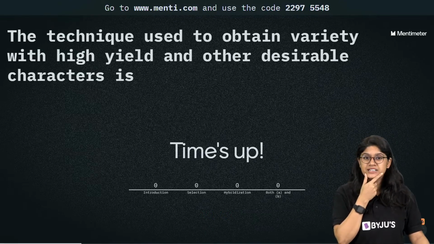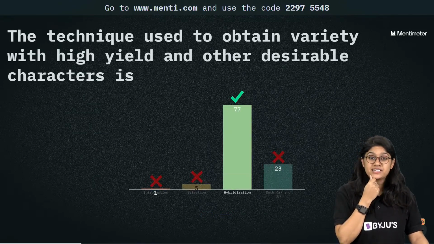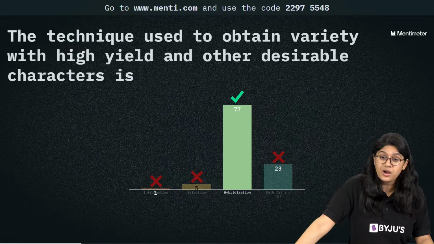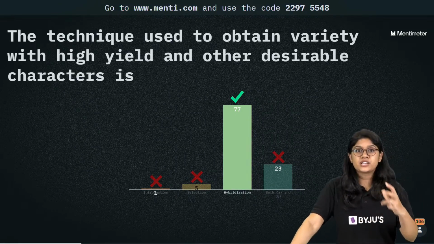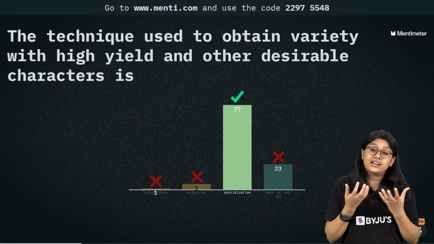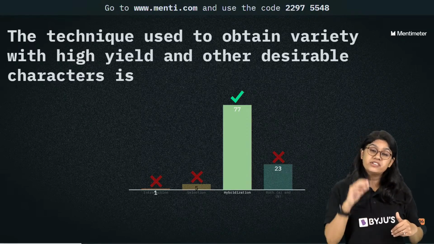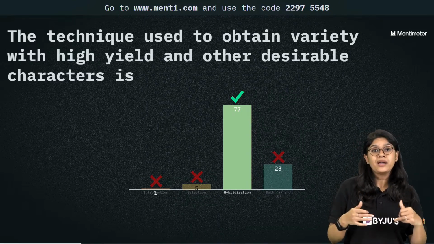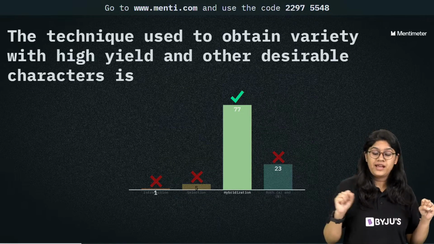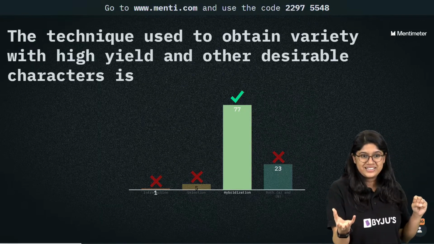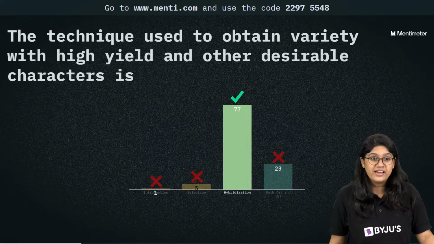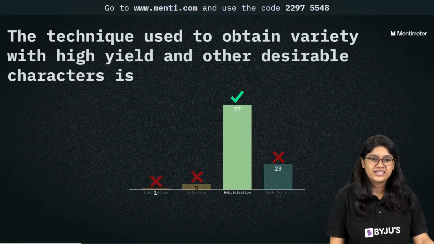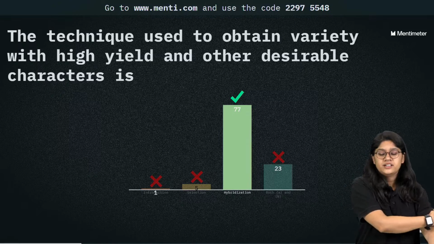Let's see the answer, everyone. Obtaining desirable characteristics, right? So the correct answer is hybridization, and 77 of you have voted for it. Now in hybridization, what is very important and in our control is that we can actually pick the character we want in a plant or in an animal, right? That's why we call it a desirable character. And of course we can have the high yield also. Yes. Very good. So everyone, are we clear with this part? Yes, very good. Very good.